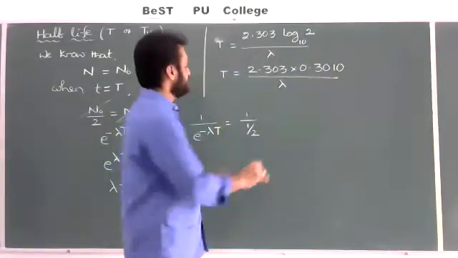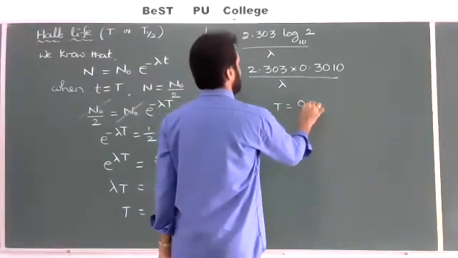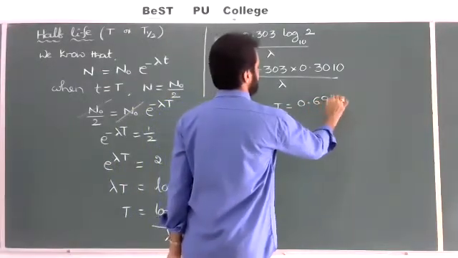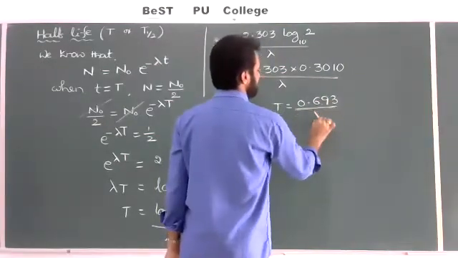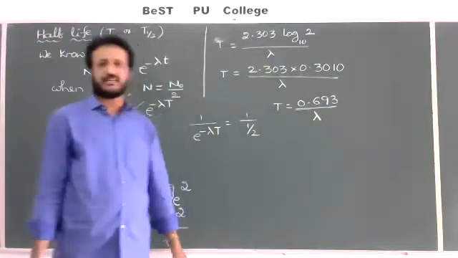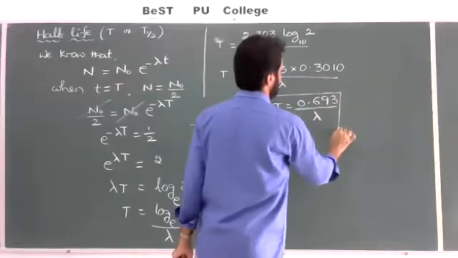If you multiply, T is equal to 0.693 divided by lambda. If you round up, 0.693 by lambda. So it is the final formula for the half-life of a radioactive sample.